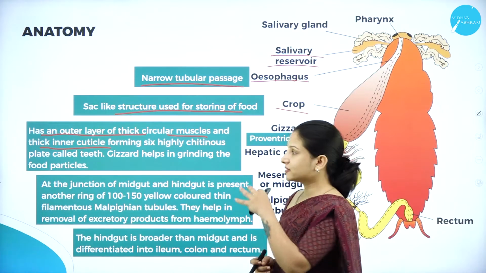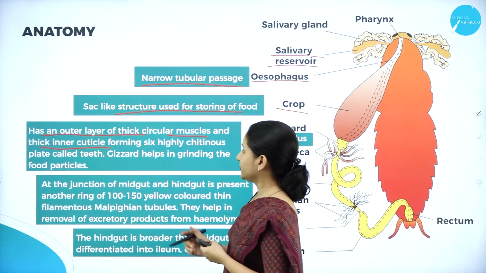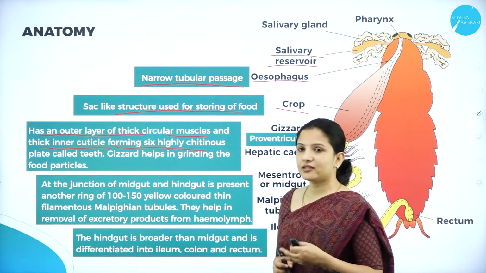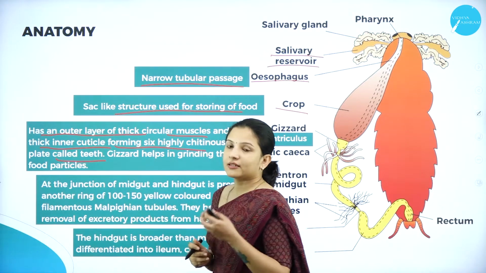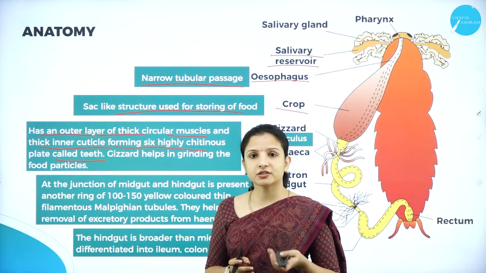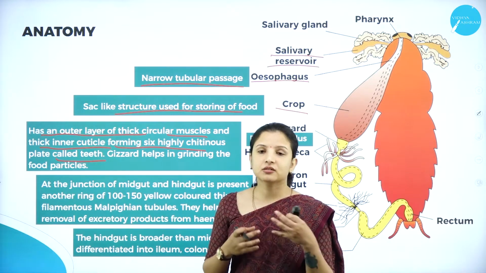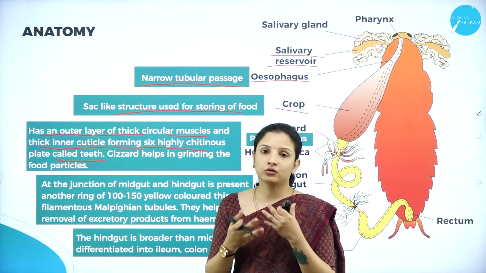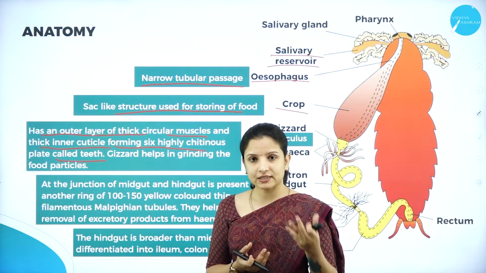That forms six highly chitinous plate-like structures called the teeth. So the gizzard actually functions like teeth as well. Any food particles which are not broken down by the cockroach in the mouth region will be broken down by the gizzard region.